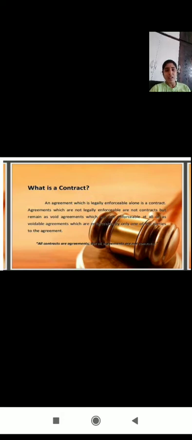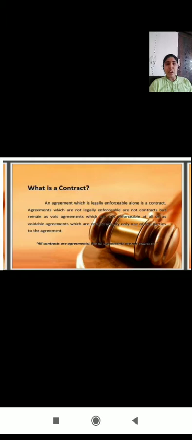Next, the contract definition. A contract is nothing but an agreement, and an agreement which is legally enforceable alone is a contract. According to the Indian Contract Act, Section 2(h) defines that a contract is an agreement which is enforceable by law.